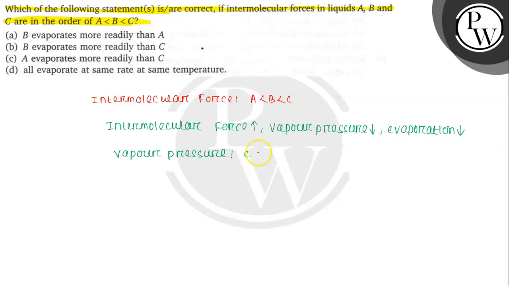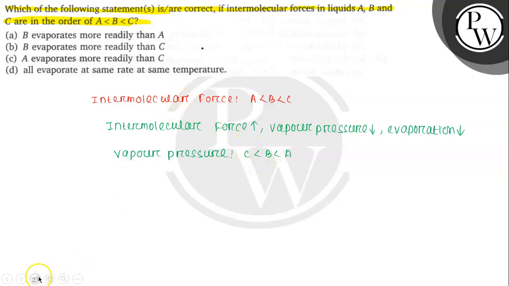So it will become C, then B, then A, and more vapor pressure means the rate of evaporation is also more. That means A will evaporate more easily than B and B more easily than C.